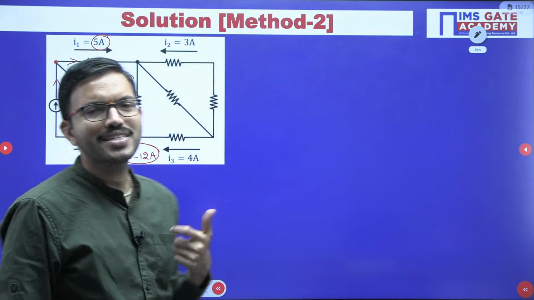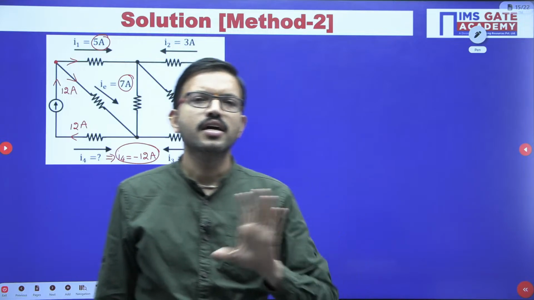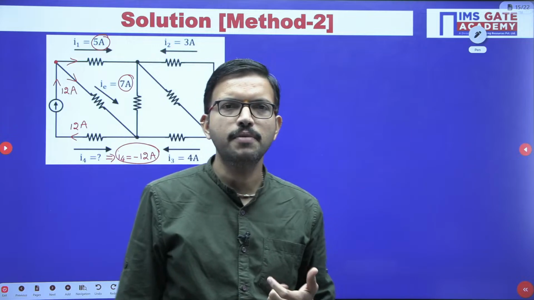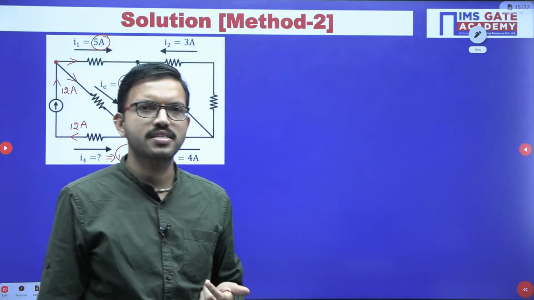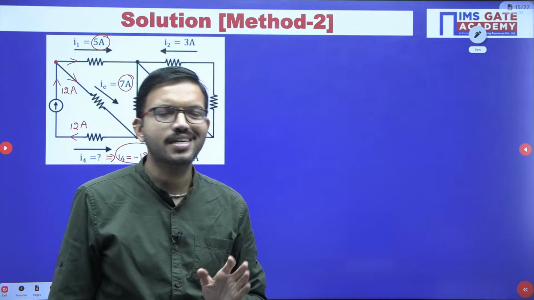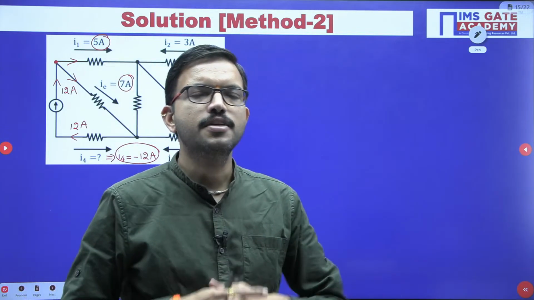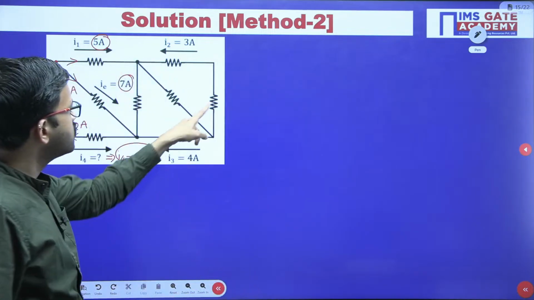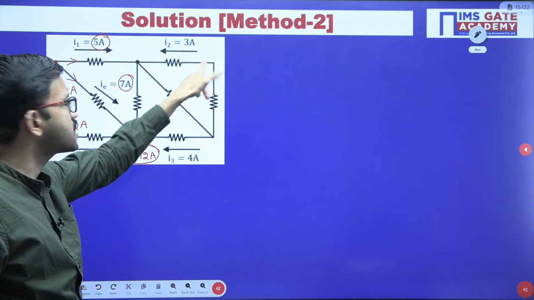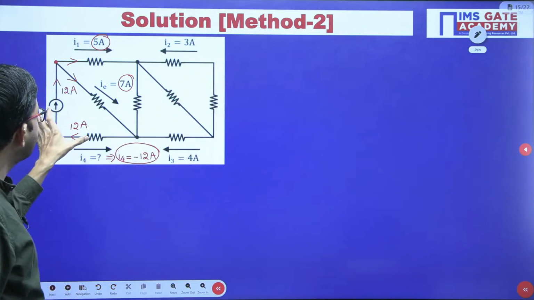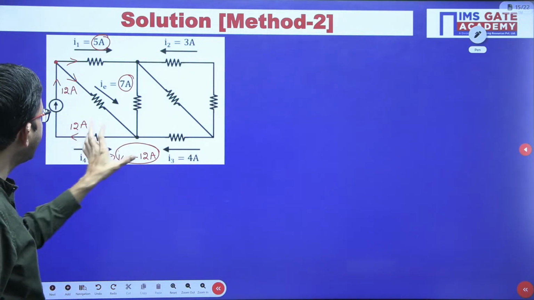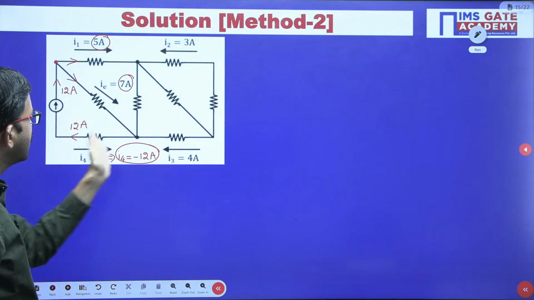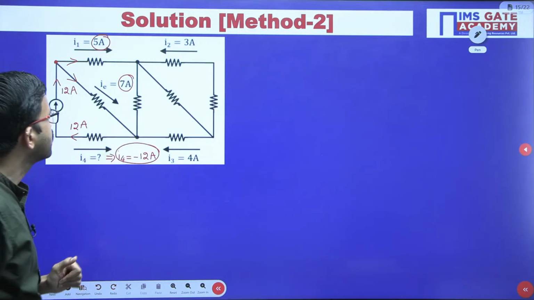Earlier, with respect to resistors, inductors, capacitors and equivalent circuits, when we talked about series connection and parallel connection, we covered some basics. Whenever elements are connected in series, the current will be the same, whereas in parallel the voltage will be the same. Here you can observe these 2 resistors are connected in series, so the same current is flowing. Similarly, in this branch 2 elements are there, one is a current source, another is a resistor. These 2 are connected in series, so the current will be the same.